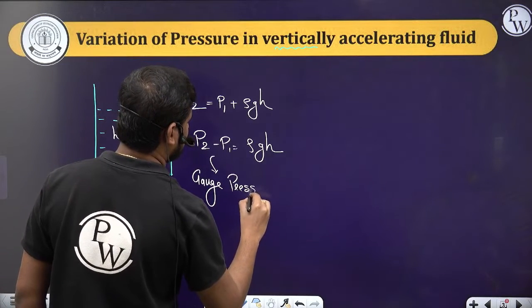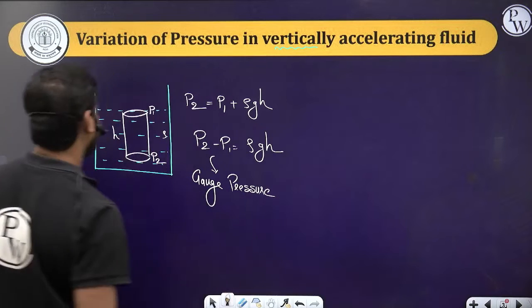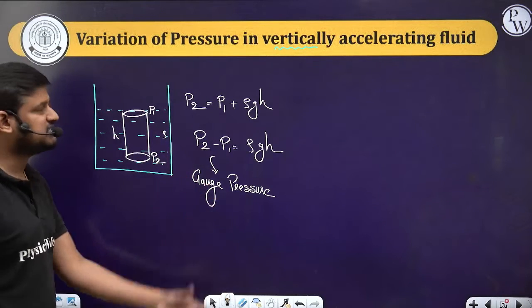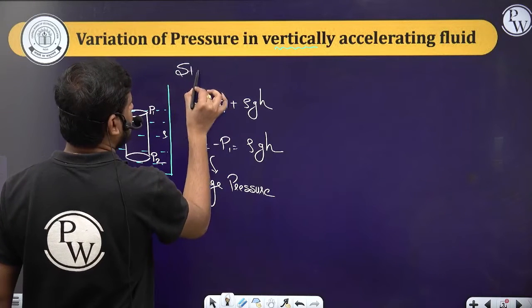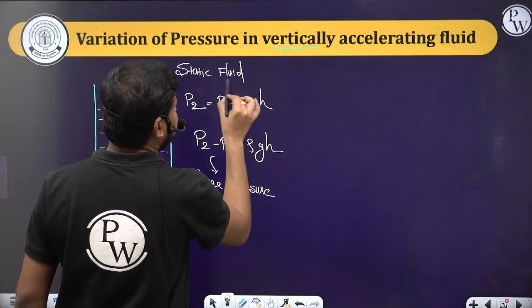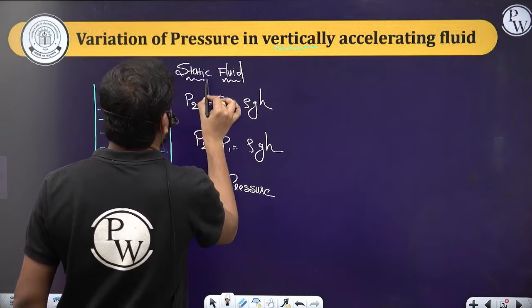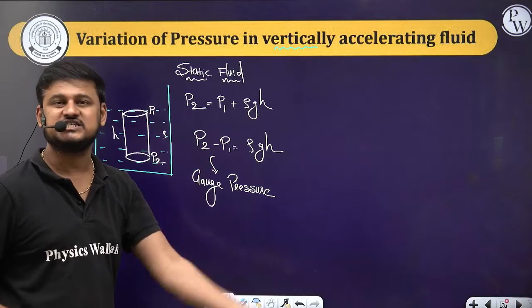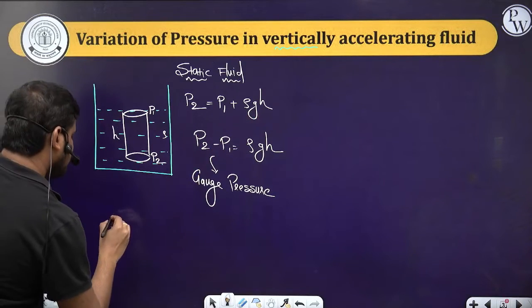Yes, this is what we studied in the last session, and this concept is for the static fluid, where the fluid is at rest. So why is the extra pressure coming, sir? This rho g h is due to the weight of the liquid column, right?